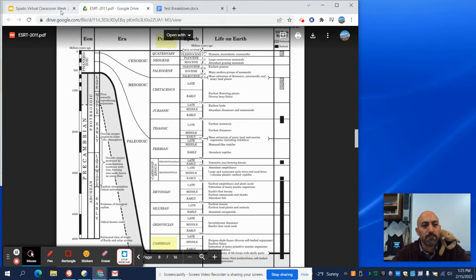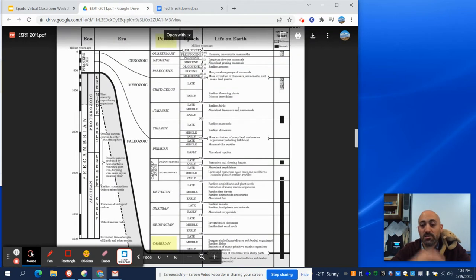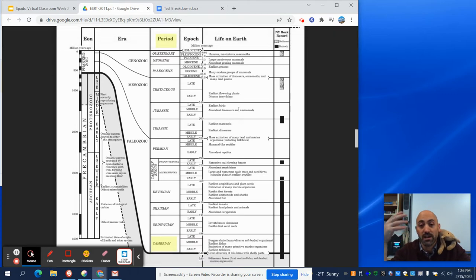Okay. Let's go back. Test breakdown. Geologists have subdivided geologic time based on... So what was it that we were looking at? This whole topic for breaking down geologic time. All of this is based off of the rock record, the fossil record, what we see in the rocks.